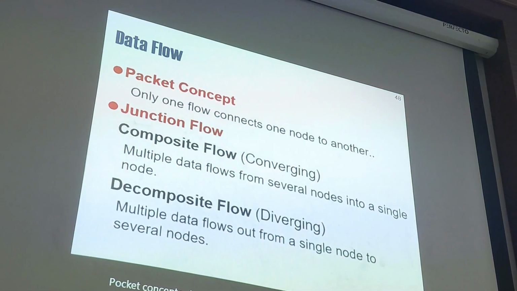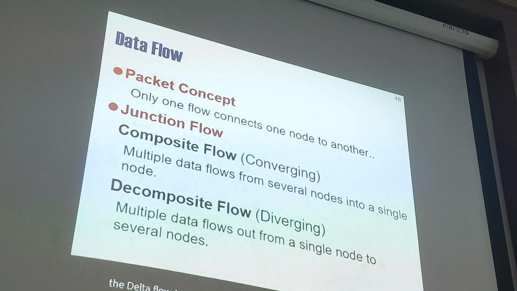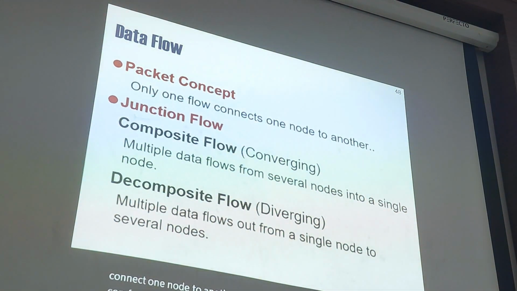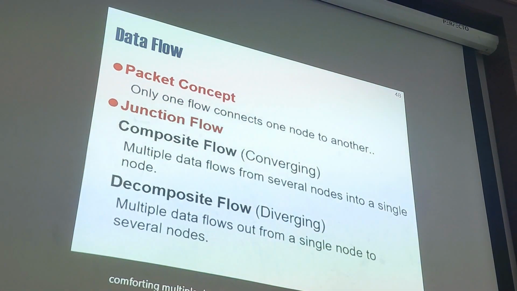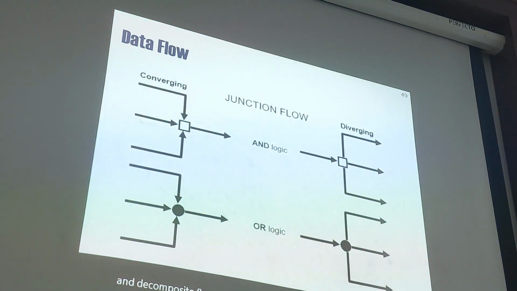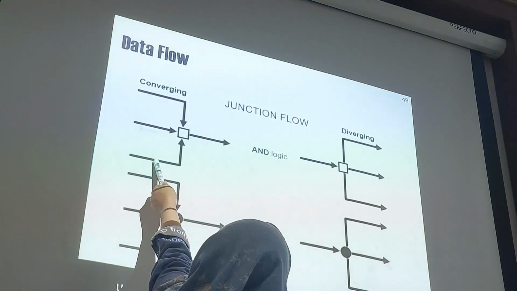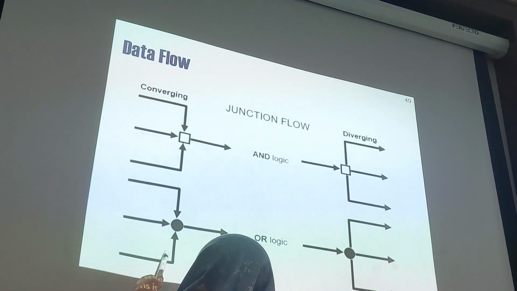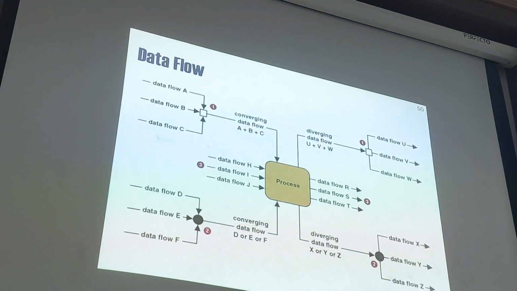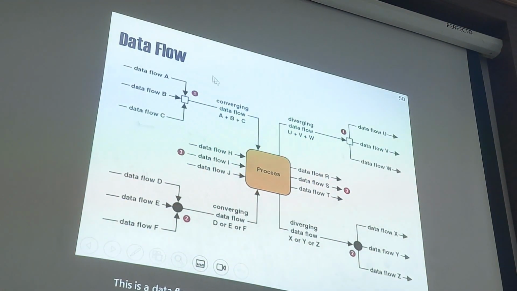Only one flow connects one flow to another, or a junction flow, a composite flow converging multiple data flows from several nodes into a single node, and a composite flow diverging multiple data flows out from a single node. So this is converging. This is diverging. This is converging. This is a data flow to the process.